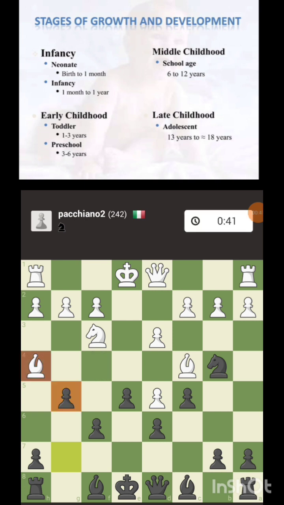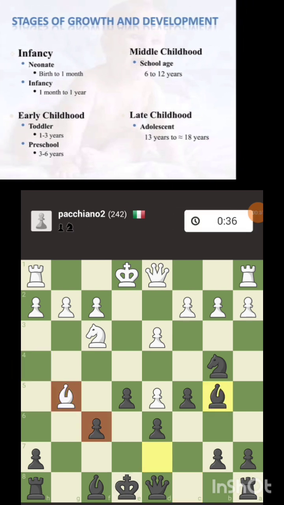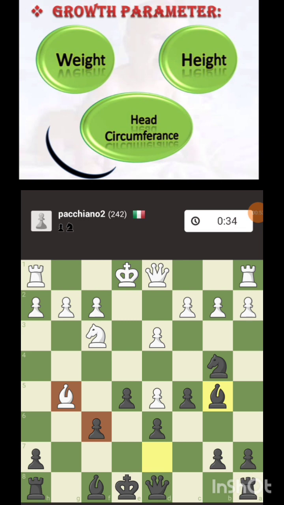Early childhood is again divided into toddler, from 1 to 3 years, and preschooler, from 3 to 6 years. Middle childhood is 6 to 12, and adolescence is from 13 to 18 years. So, what are the different types of parameters? There is weight, height, and head circumference.